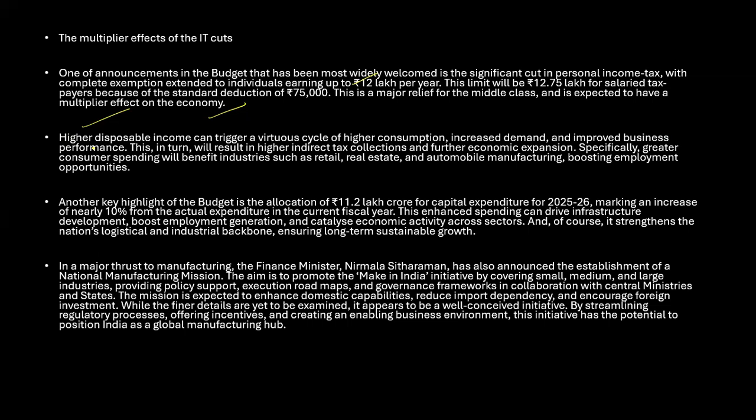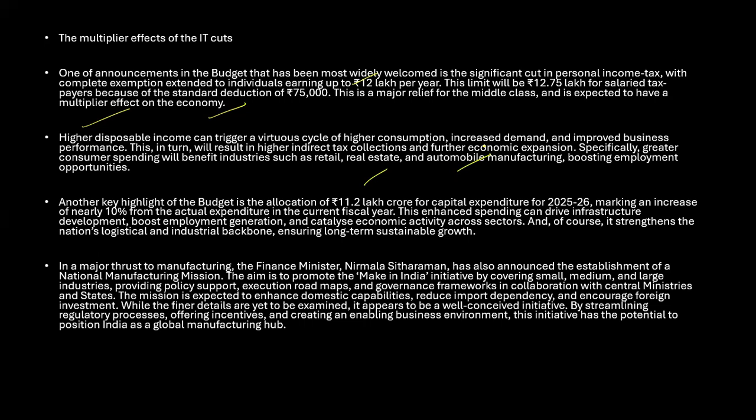For the salaried tax base, this move increases disposable income and boosts consumption and economic activity. The expected outcome is higher demand, improved business performance, and increased indirect tax collection. Key industries such as real estate and automobile manufacturers will benefit, leading to more employment opportunities. So if I have more money, I will start investing in real estate and try to buy more cars.